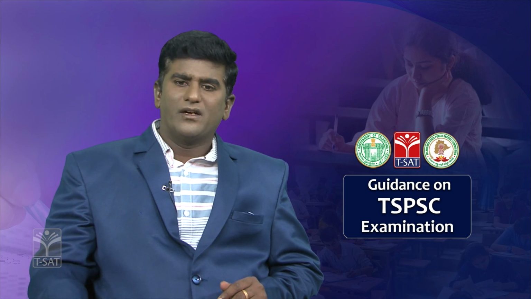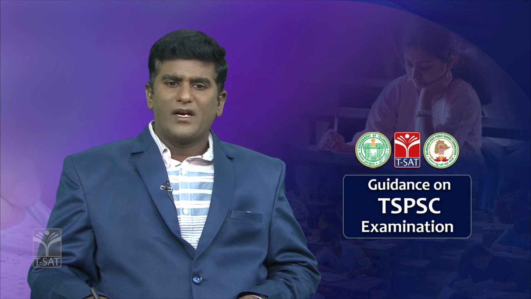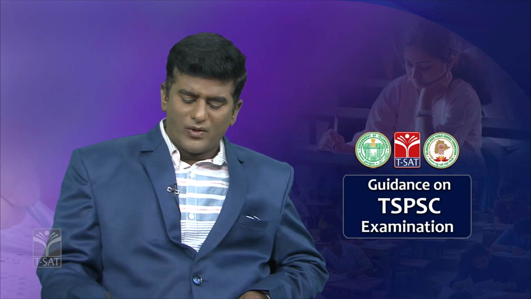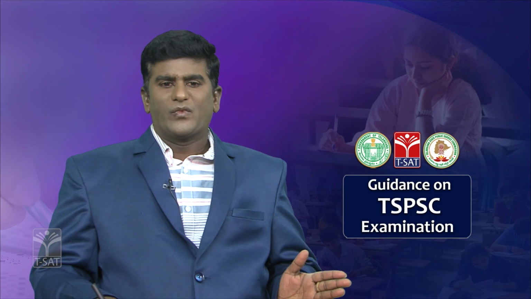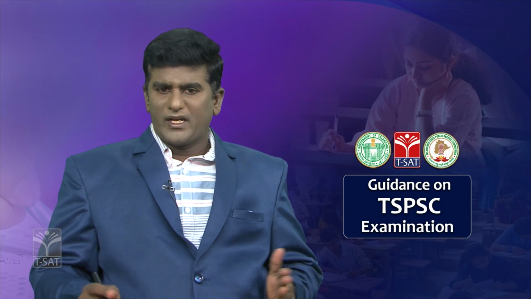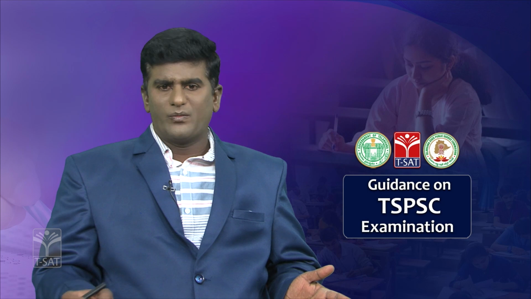Leaching is a process where red soil is converted under more than 200 centimeters of rainfall, meaning highest rainfall and highest temperature. The red soil goes through leaching, evaporating the content of that matter.